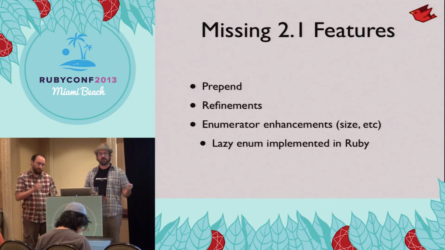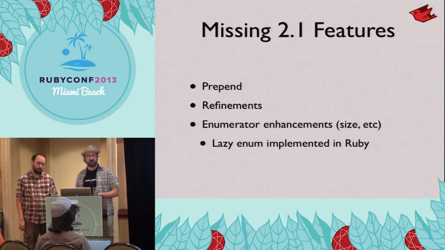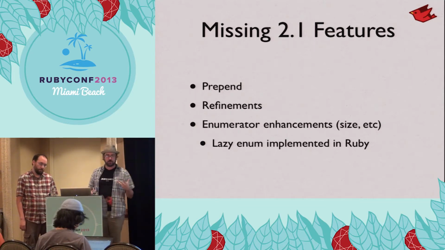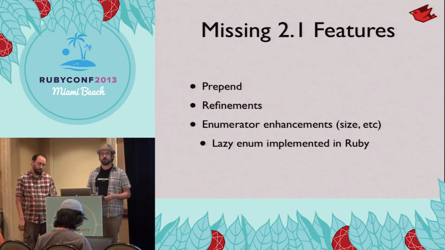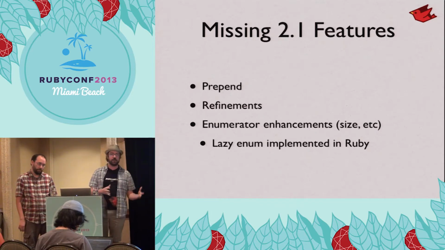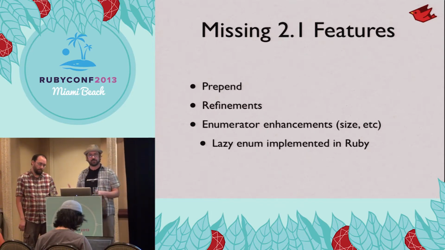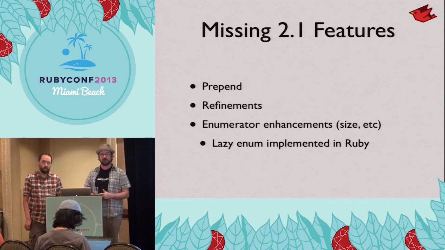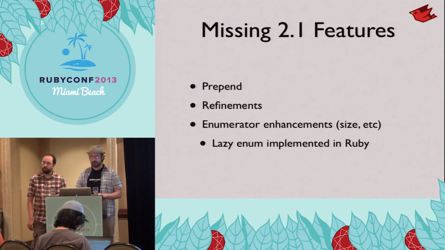Prepend, we don't have in there yet. Shouldn't be too difficult. Refinements are going to be officially a feature in 2.1. I worked pretty closely with a lot of the MRI folks to try and strip down the feature a little bit, make it not as invasive, not as damaging to performance. And I think we're confident now that we can implement it in JRuby without a major impact. But it's not there yet. We'll have that hopefully by the time MRI 2.1 comes out.